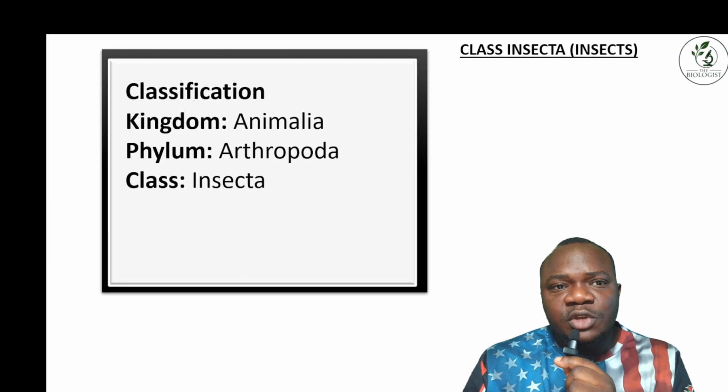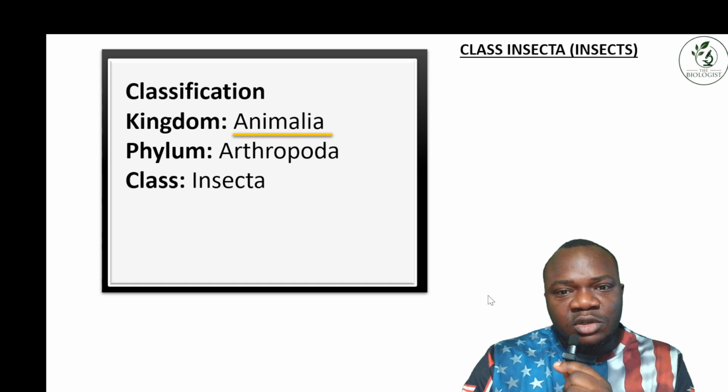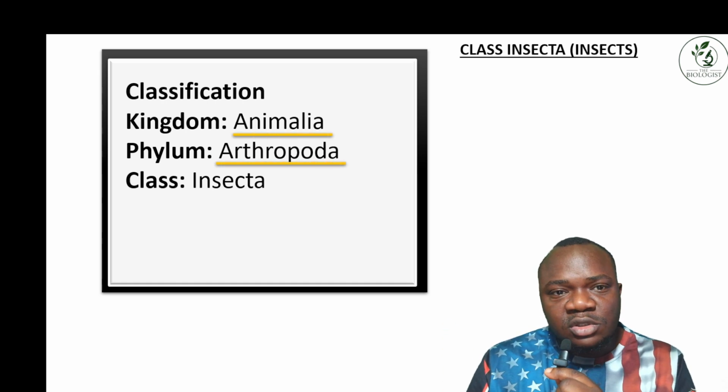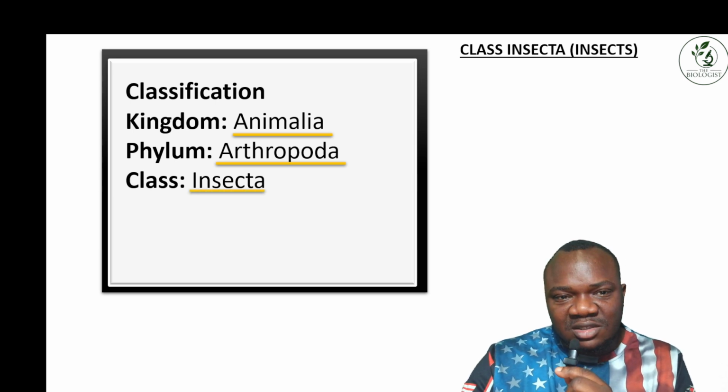In terms of classification, the kingdom is Animalia, and the phylum is Arthropoda. Very important: they are all arthropods, and the class is Insecta. They are generally called insects.